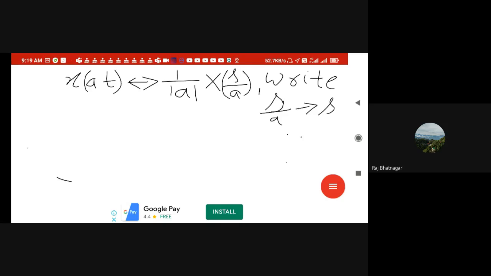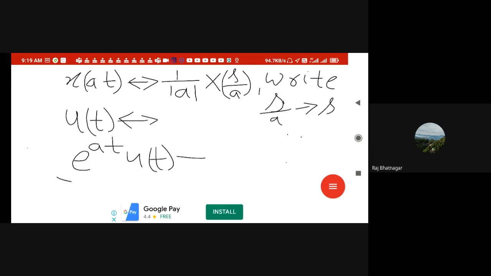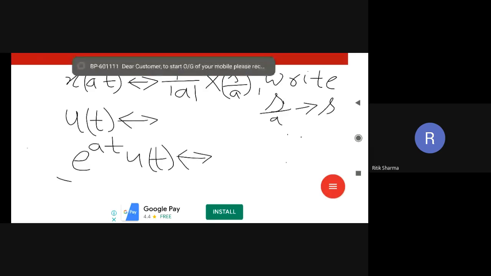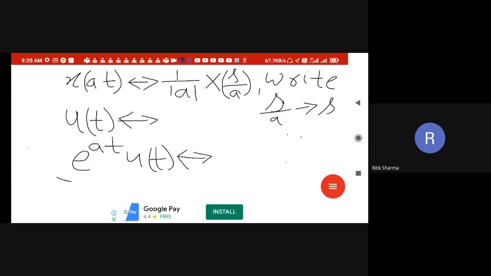Now one example of this property. Suppose we have to find u of t transform, right? We know already e to the power AT transform. What is the transform of e to the power AT u(t)? Can anybody say? 1 upon s plus a. Please reply. No one. Amazing. Sir, 1 upon s plus a. Yeah, why so late?